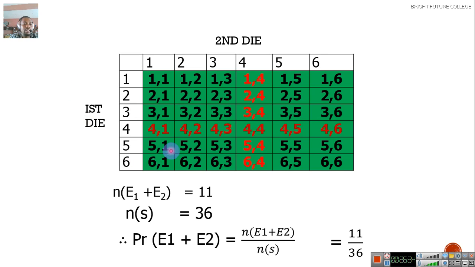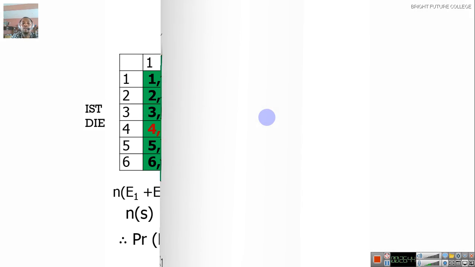This example is a bit advanced. So take time and study it, because this table here is very useful. With this table, you can answer as many questions as possible. Okay?